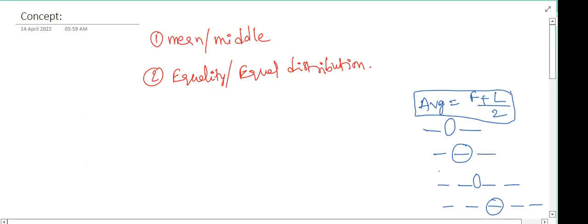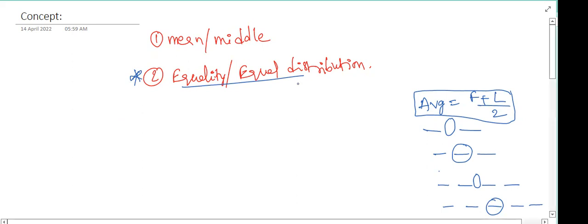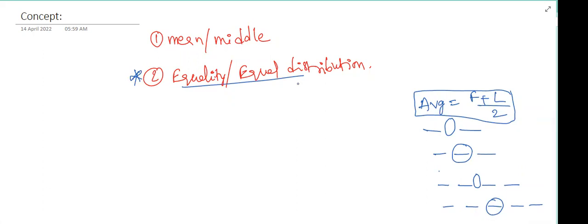Yes, sir. Next, today we will see the second concept, that is the equality concept. I think we started this one also. In the last class only, we started the equality concept. What did we discuss? What have we discussed in the last class about equality?